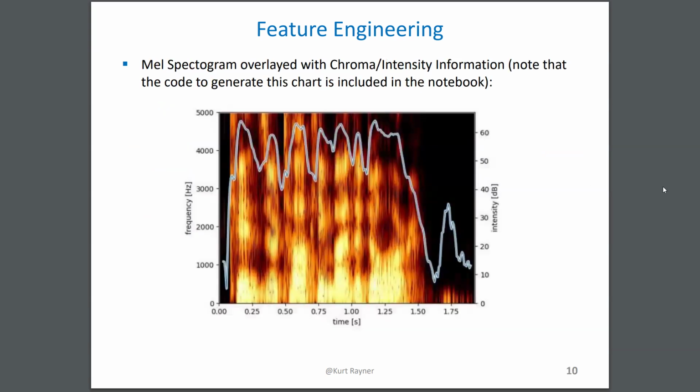It was recommended that this kind of an image, and this is an overlay of intensity or the chroma on the MEL spectrogram, but it was suggested that using this layout over time can be conceptualized as an image, and convolution is not necessarily a bad way to process it. You could also process it using recurrent networks. And the authors did a mix of both, and I tried some of that as well.